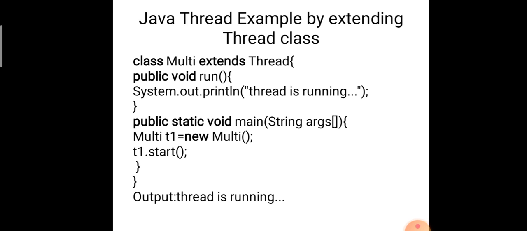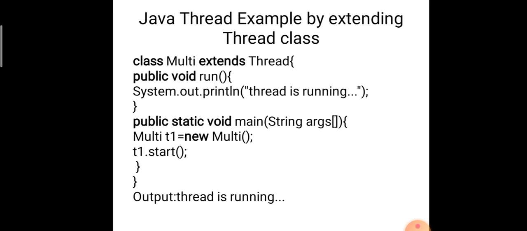So here I'm just giving public void run, System.out.println thread is running. A simple line. So whenever a thread is created and started, it actually moves to this void run and executes thread is running. Okay. So that is the void run method.